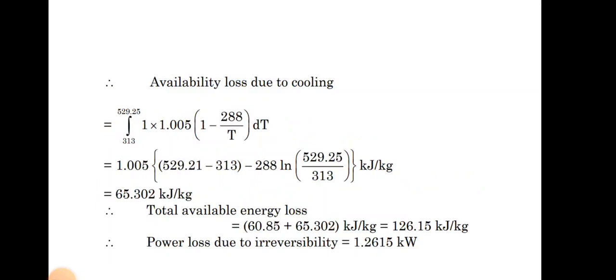Then the availability loss due to cooling: the integration from 313 to 529.25 of 1 into 1.005 into (1 minus 288 by temperature T) into the change in temperature. From this we get the value of 65.302 kilojoule per kilogram. So finally the total availability energy loss we find is 126.15 kilojoule per kilogram. Then the power loss due to the irreversibility is 1.2615 kilowatt. Thank you.